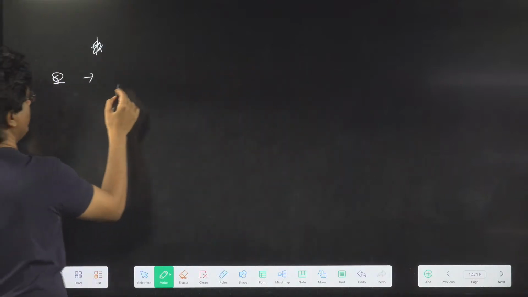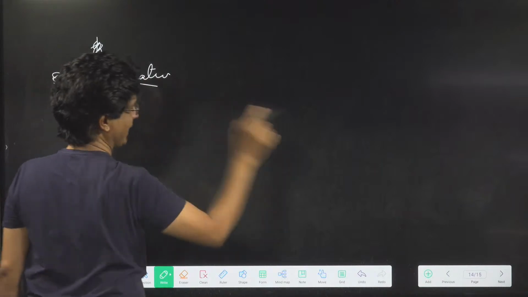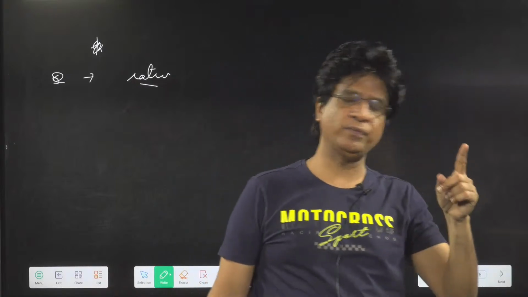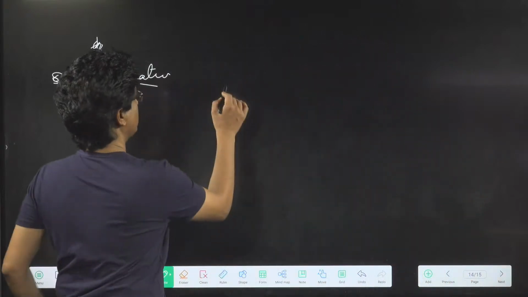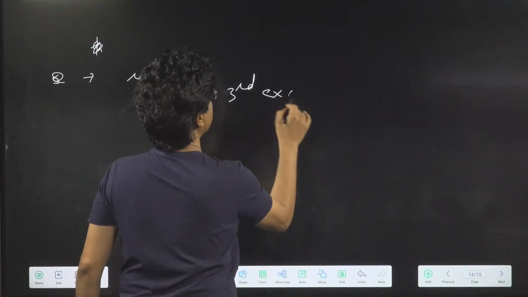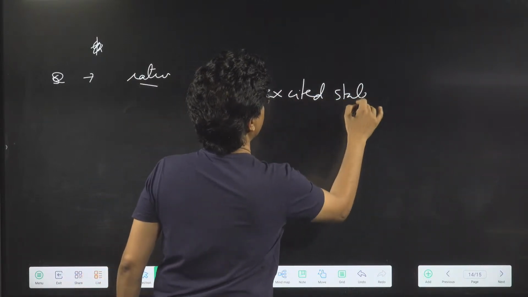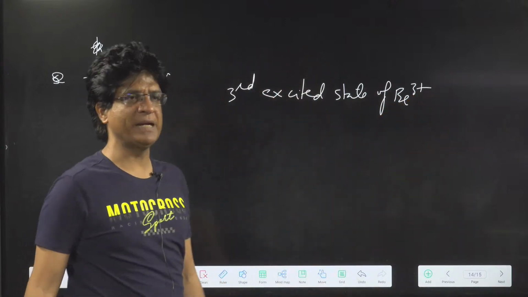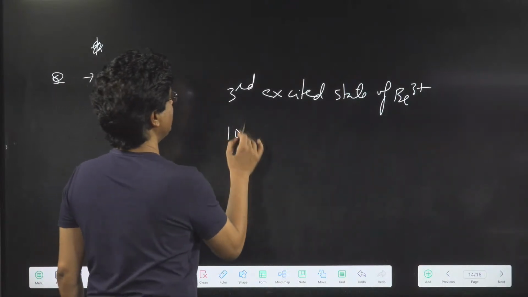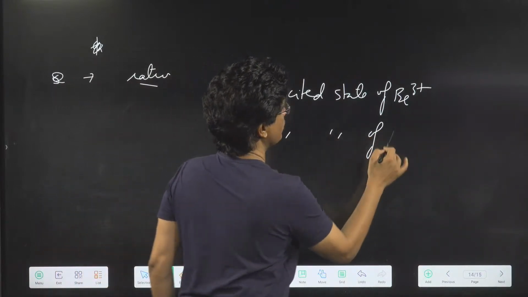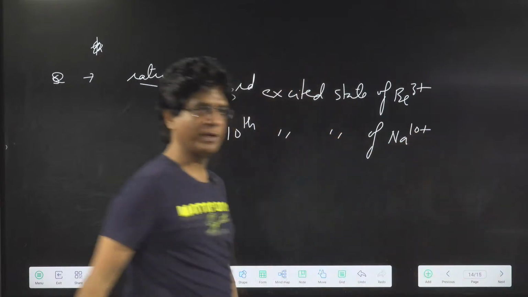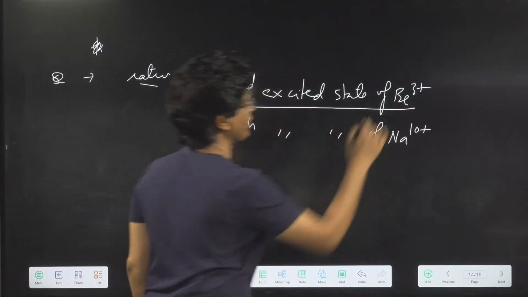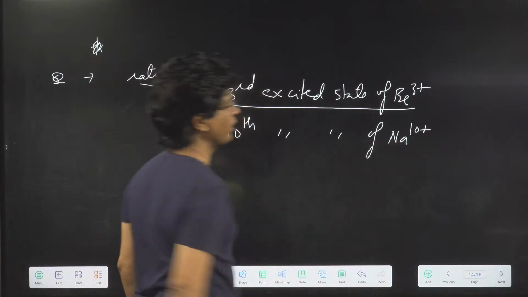Question. Find ratio of radius of third excited state of beryllium 3+ and 10th excited state of sodium 10+. Write down the question please. You have to find out the ratio of the orbits of third excited state of beryllium 3+ and 10th excited state of sodium 10+.